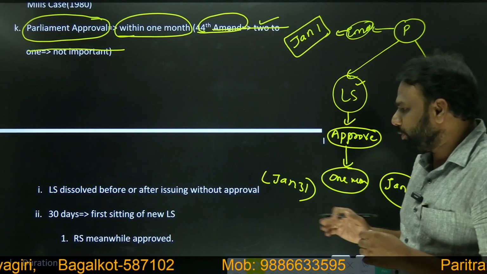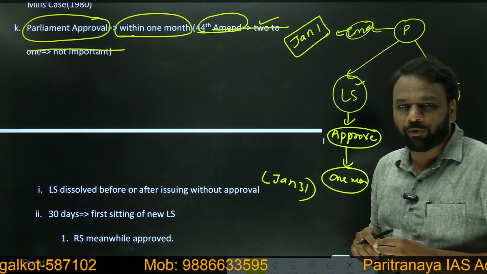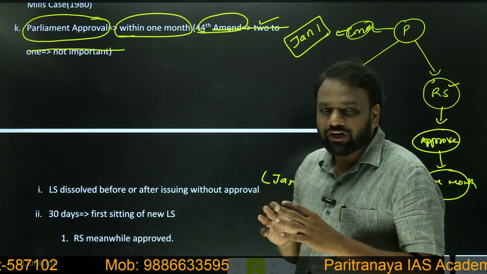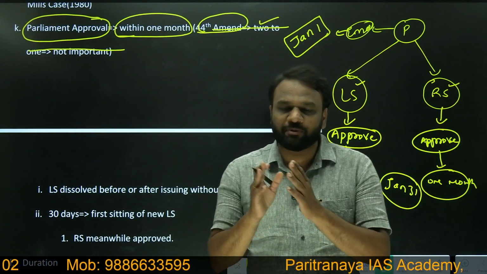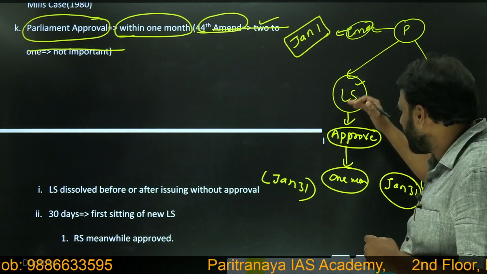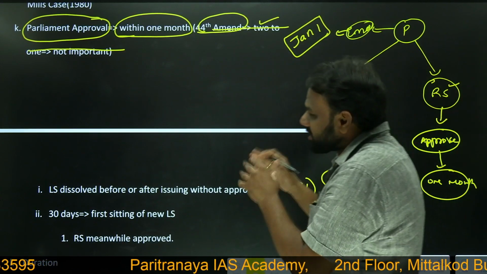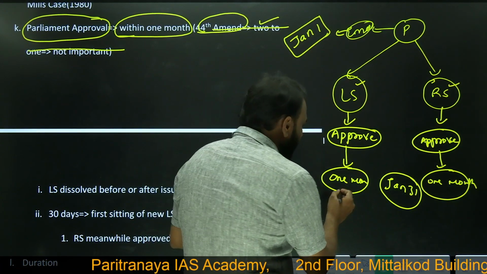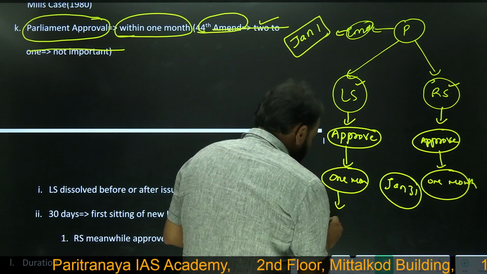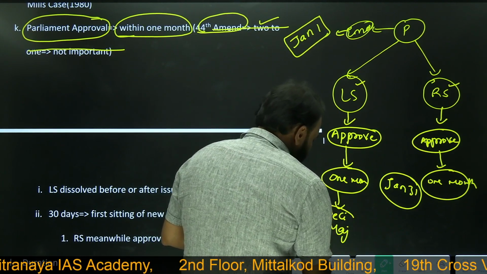When they are approving, with what kind of majority do they have to approve? We have already seen different types of majority: simple majority, special majority, and absolute majority. National emergency has to be approved by special majority.